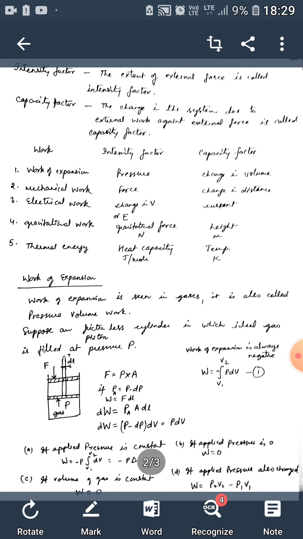So this is work done by the gas, and the work done by the gas, or the work of expansion, is always negative, so we can write dW is equal to minus PdV, and on integration we can write W is equal to minus integration from V1 to V2 of P dV.